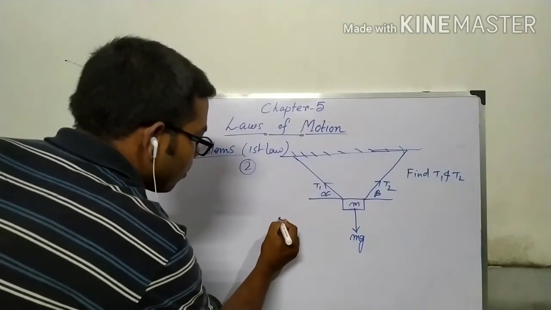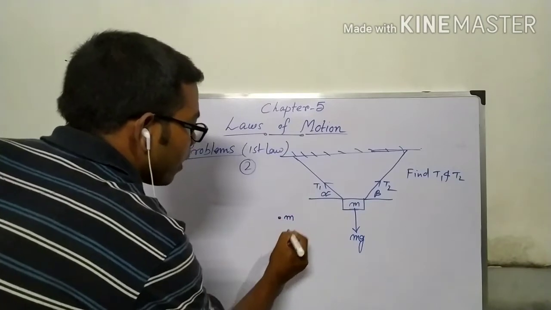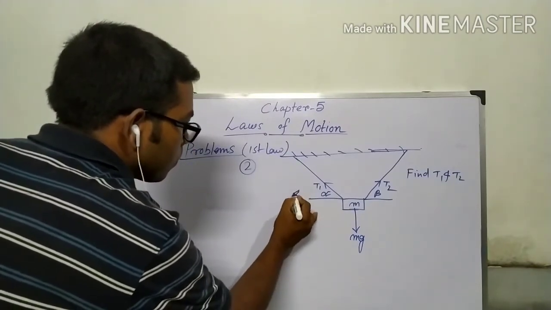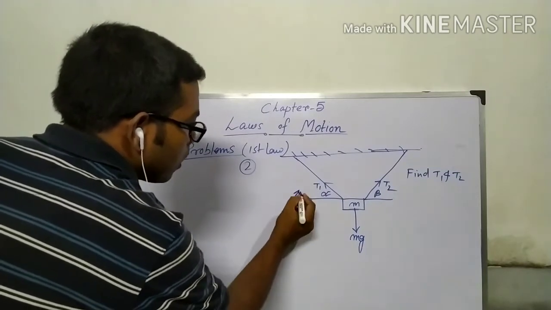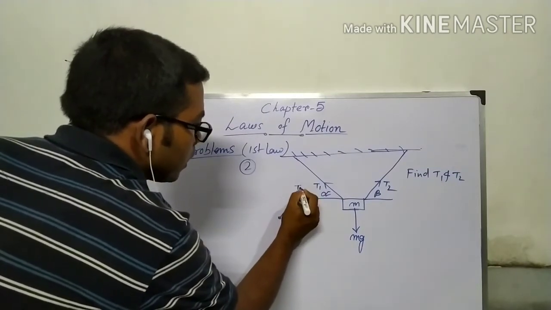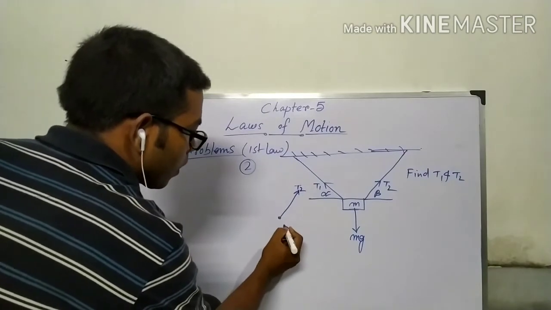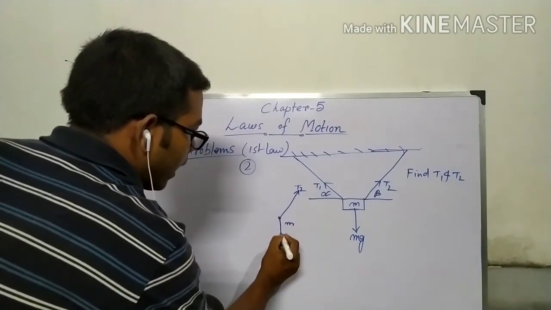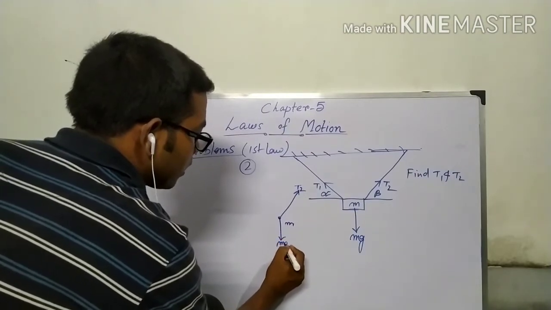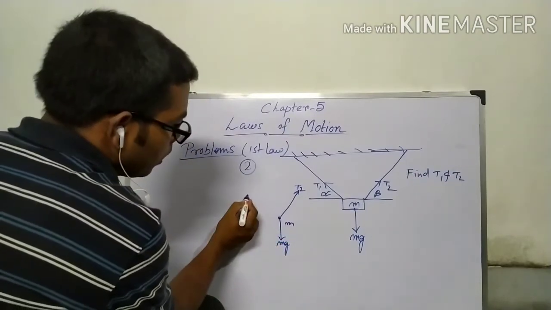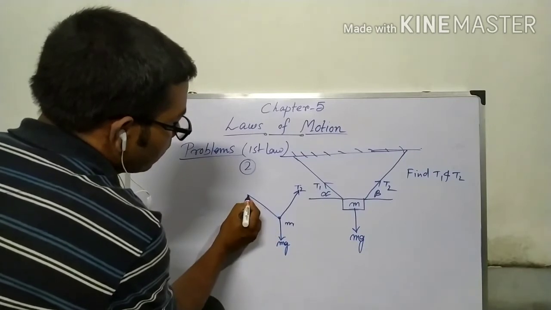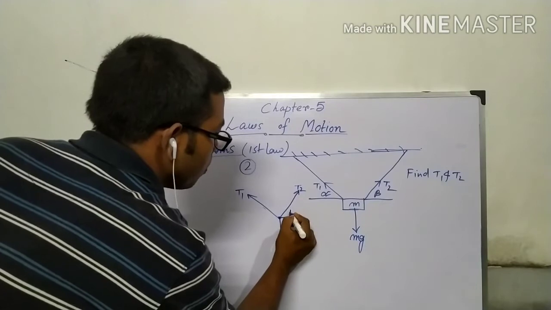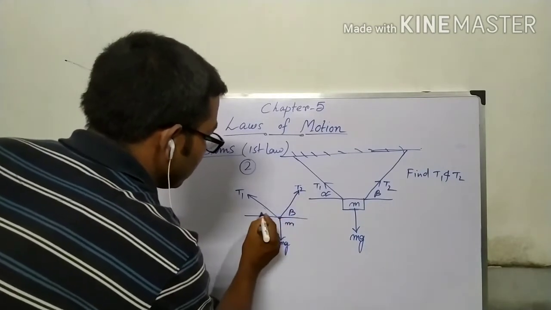So the free body diagram: that is M, T2 in this direction, mg in this direction, T1 in this direction. This is beta and this is alpha.